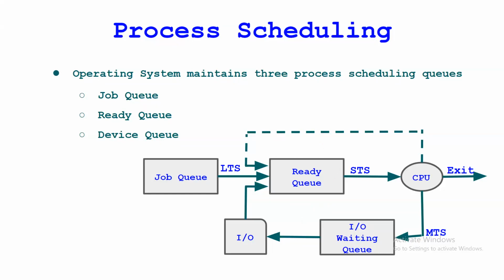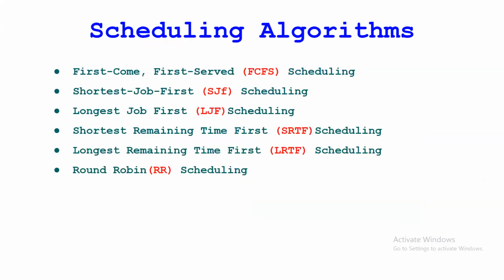Once you understand the concept, you can understand the other algorithms automatically, right? Here, these are the six scheduling algorithms. The first one is the first come first serve scheduling algorithm. The second is shortest job first, then longest job first, shortest remaining time first, longest remaining time first,